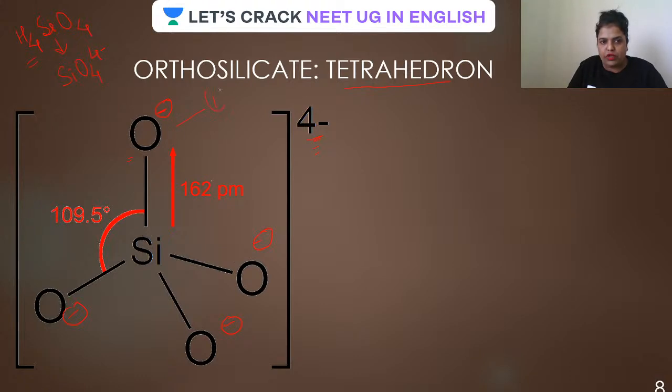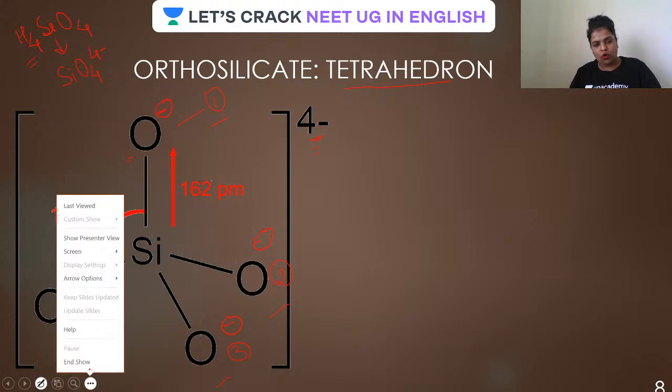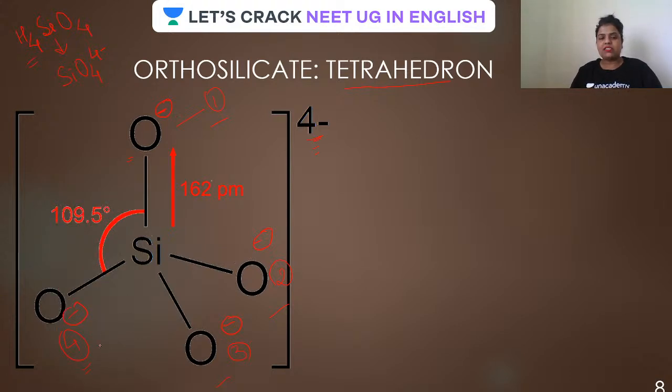So how many oxygens are there? One, two, three, four. So on the basis of whether the silicate unit is attached to another silicate by one oxygen, or by two oxygens, or by three oxygens, or by all four oxygens, these are actually classified, or from there only we are going to find out the formula. That is the only basis. This is how it gets polymerized. I hope it is clear.